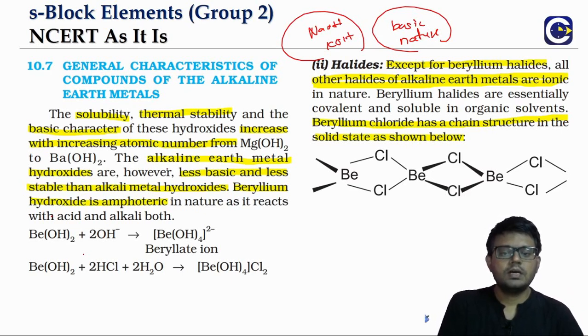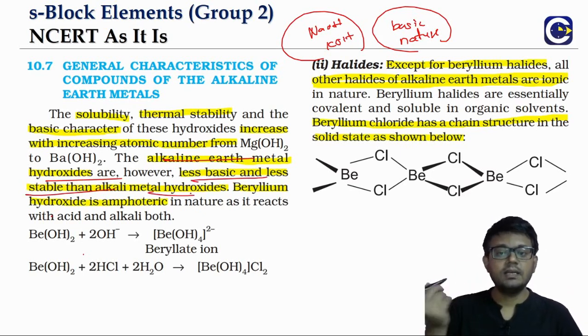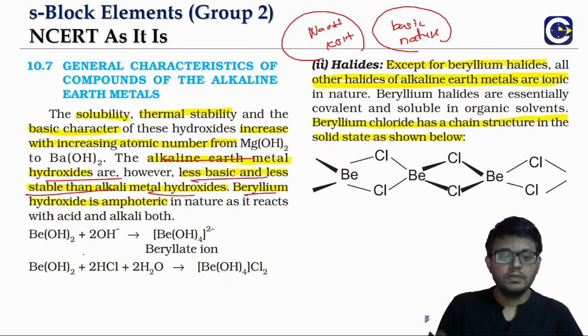Alkaline earth metal hydroxides are also basic, but less basic than the alkali metal hydroxides because they are less electropositive. If you look at beryllium, here also as we go down the group the basic nature will increase because the metal atoms become more electropositive. Beryllium hydroxide has an amphoteric nature.